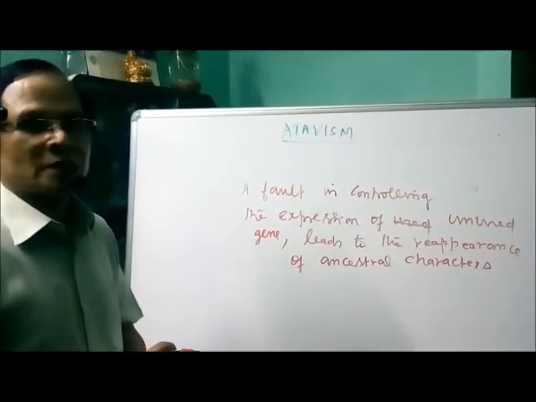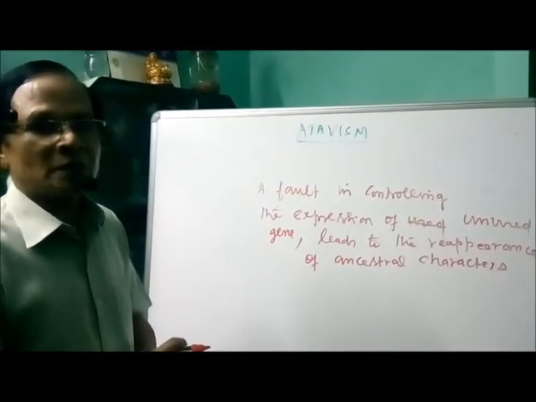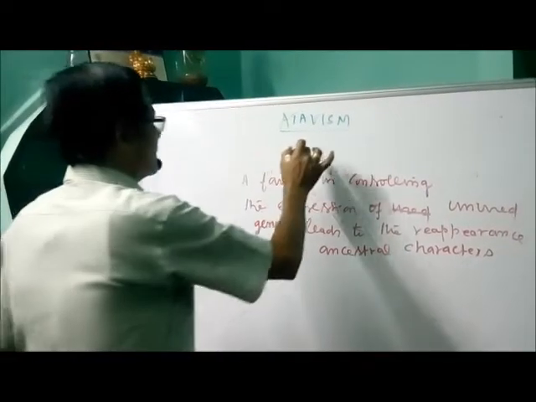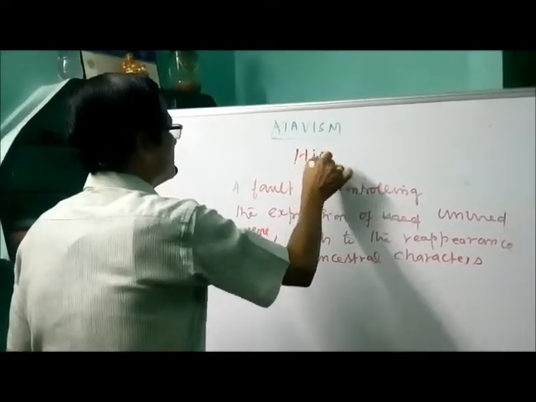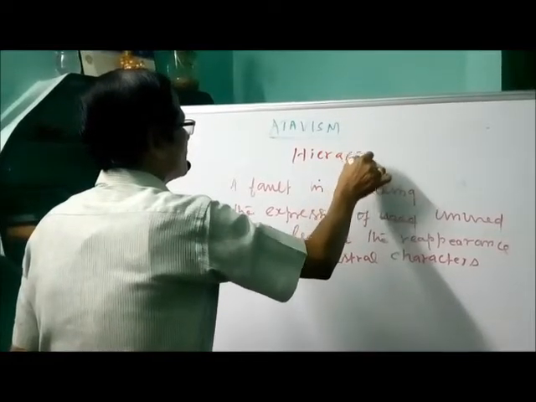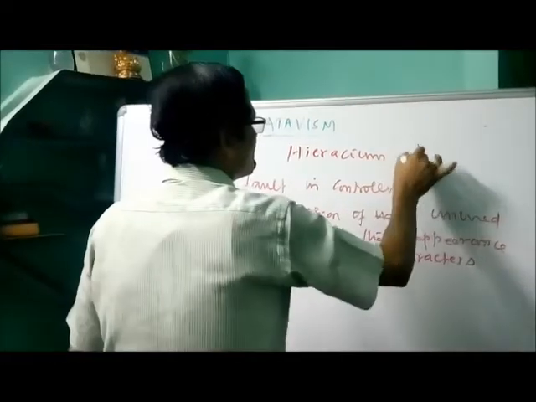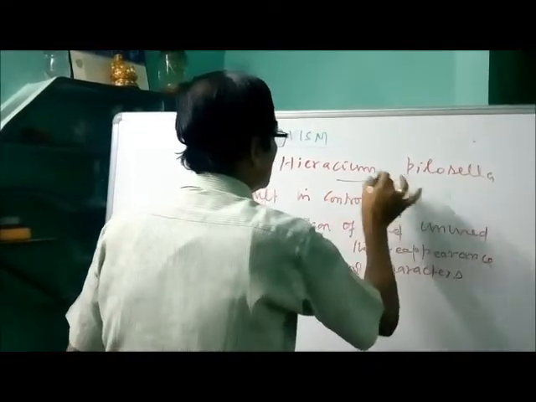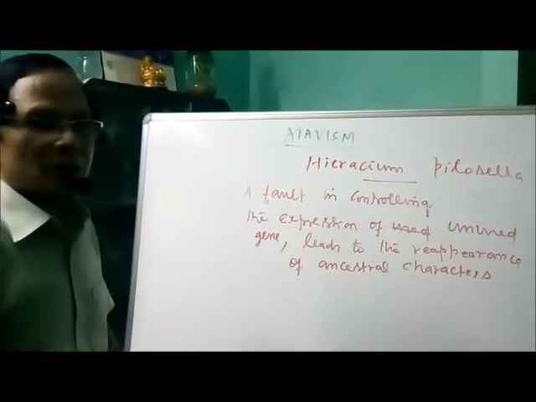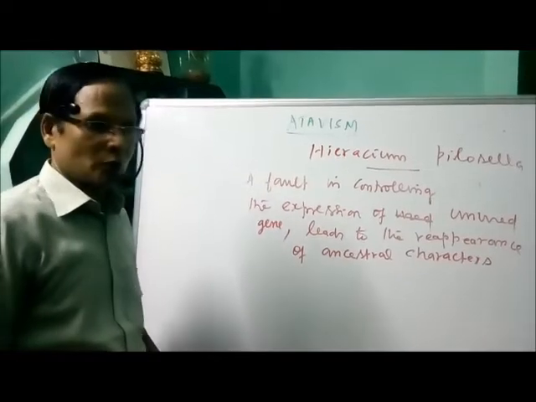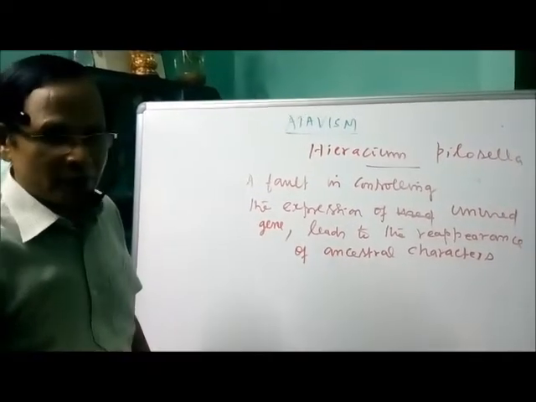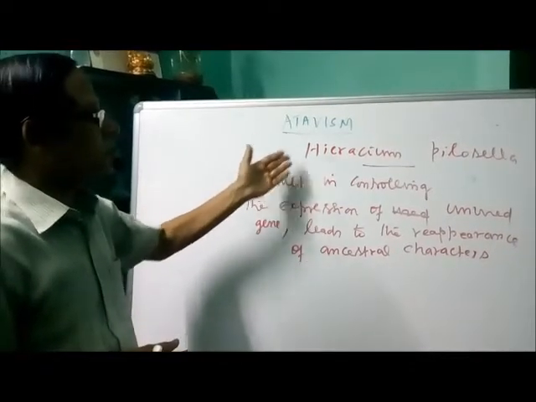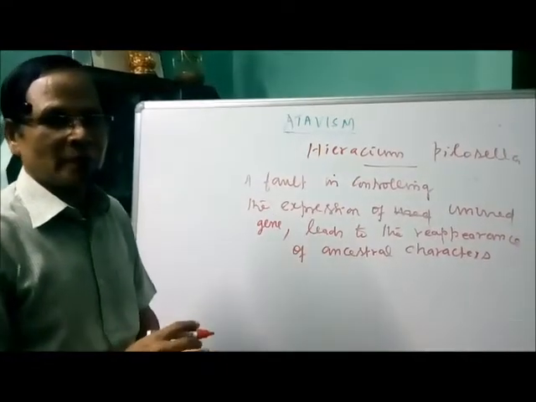In plants, the best example is the re-emergence of sexual reproduction in the plant Hieracium pilosella. This plant lost its capacity to reproduce sexually, and all of a sudden, in one generation, re-emergence of sexual reproduction occurs in this plant.